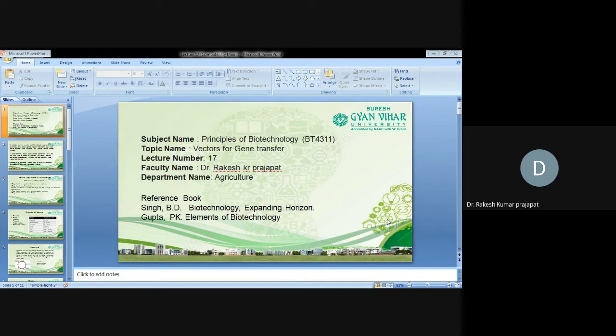The vector concept is that a vector acts as a vehicle for the gene. It just carries the gene from one place to another place, and we can modify this vector as per our requirement. Suppose our requirement is to just transfer the gene into the cell, then we can manipulate the vector accordingly. If our main objective is to express a particular gene in the cell, then we can also modify the vector for expression purposes by adding or deleting some sequences. So we will discuss them in detail one by one.